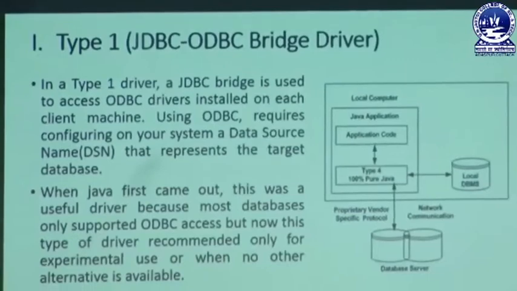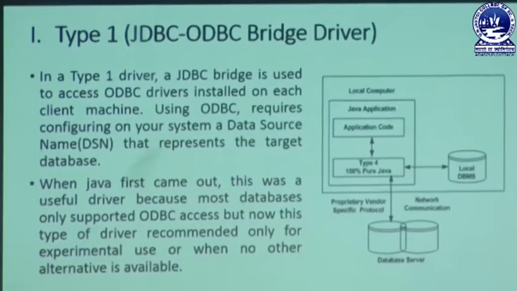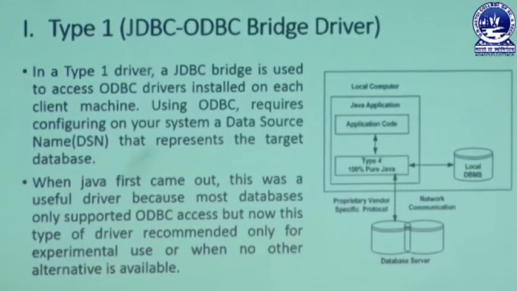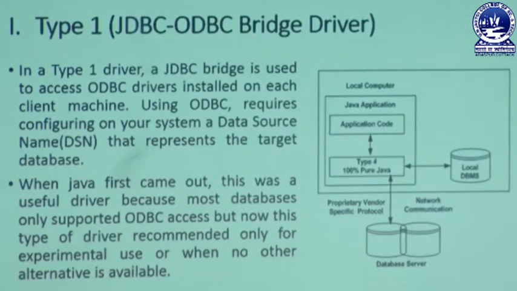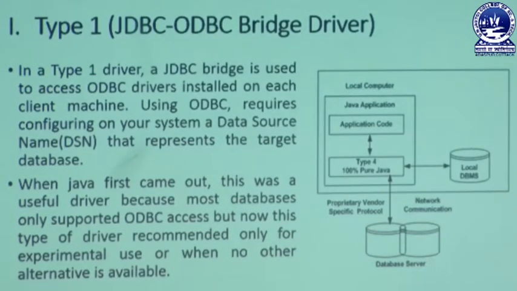Whenever you use the type known as the type 1 driver, which is the JDBC ODBC bridge driver, you can access the ODBC drivers installed on each client machine. That ODBC driver requires some configuring on your system: a data source name, known as a DSN, that represents the target database.